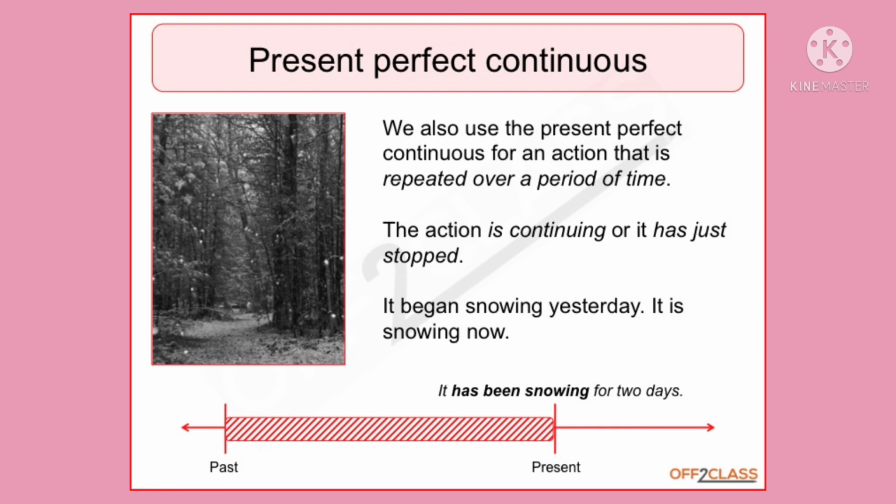Okay, now with this our simple present tense is over. Clear? सिंपल प्रेजेंट टेंस के हमारे 4 फॉर्म्स हो गए. फर्स्ट इज सिंपल प्रेजेंट टेंस, कंटिन्यूअस, present perfect, and the fourth one is present perfect continuous.